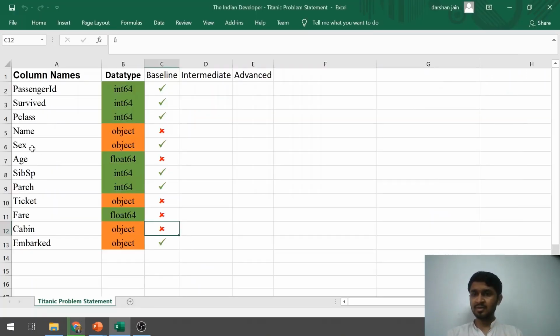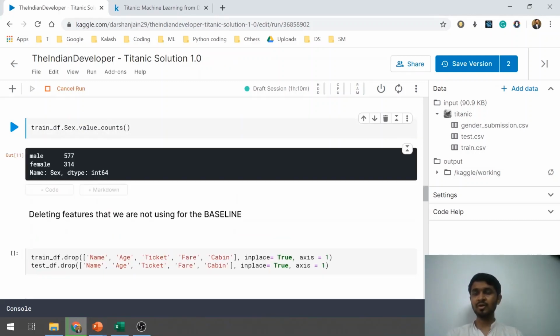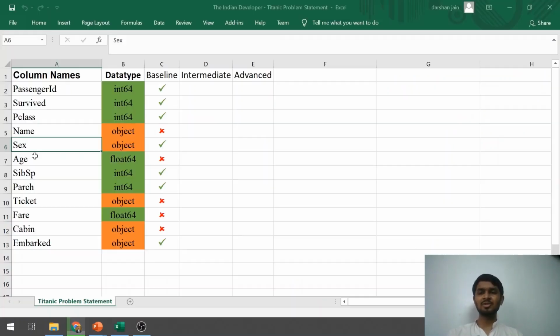Moving ahead, there is one feature called gender. Let me see what the value count for it is. It says that there are two different values, male and female. In order to use this, I'll have to convert these features into numeric type. That is doable, and that is the reason why we are using this, marked in green.